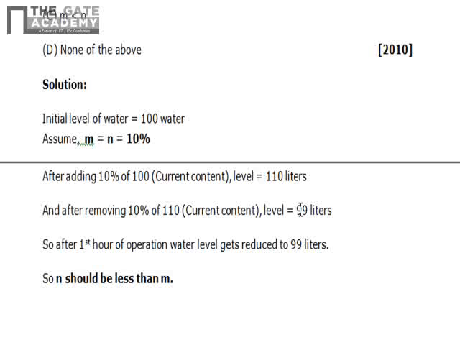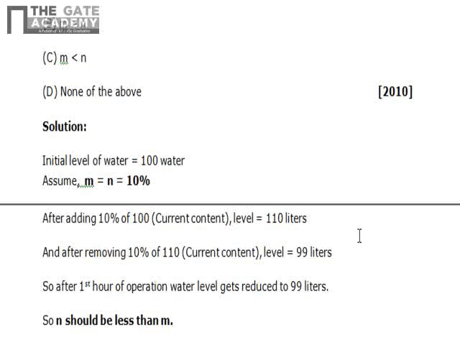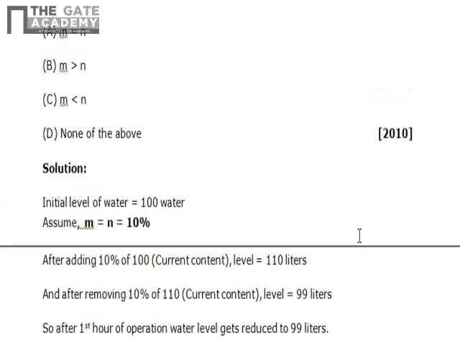Suppose I assume that n is greater than 10%, then also the level will not reach 100 liters after the fifth hour. So we can generalize that n should always be less than m, so that the level of water can be 100 liters after the fifth hour also. So the answer will be B.